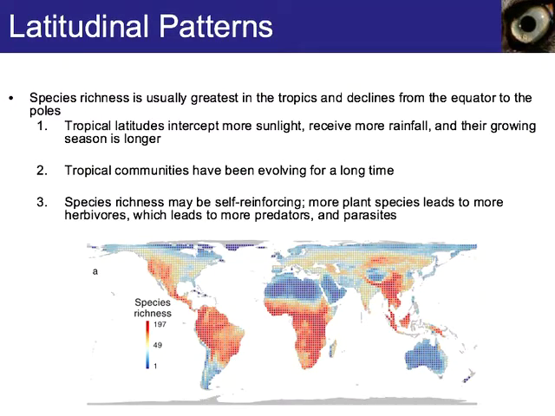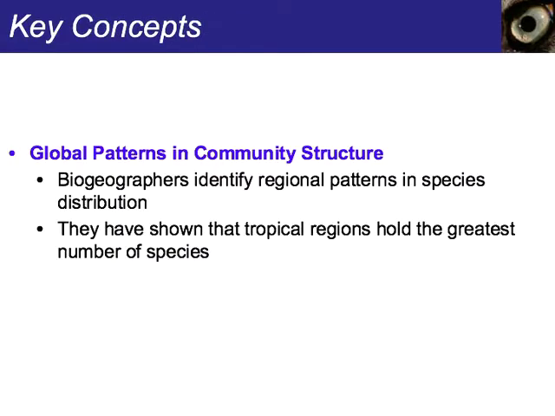Species richness is usually greatest in the tropics and declines from the equator to the poles. Tropical latitudes intercept more sunlight, receive more rainfall, and their growing season is longer. So that's why you see a greater species difference along the equator. Tropical communities have been evolving for a long time, and species richness may be self-reinforcing. More plant species leads to more herbivores, which leads to more predators, which leads to more parasites. So the more plants there are and the different types, the more animals there will be because they are supported.